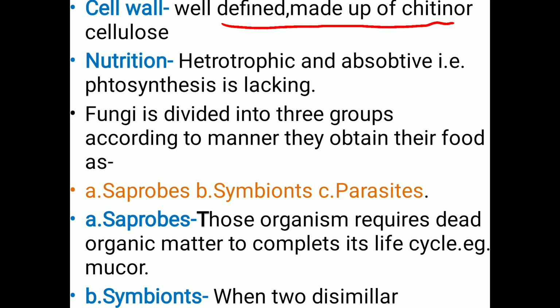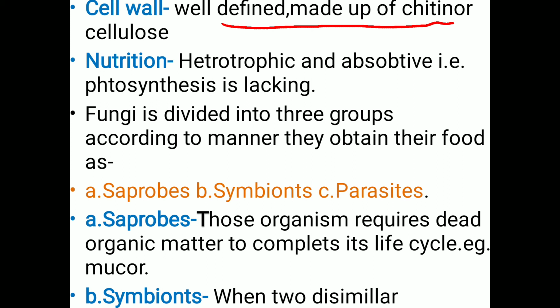Regarding nutrition, as we know that fungi is heterotrophic in nature. So they absorb the nutrient from others. They depend on others for the food material. According to the manner in which they obtain the food, they are divided into three types. First one is saprophytic mycelium or fungus or saprobes. Saprobes means what? Those fungi or organisms which require dead organic matter to complete their life cycle, or obtain the food material from dead organic matter, are called saprophytic mycelium.